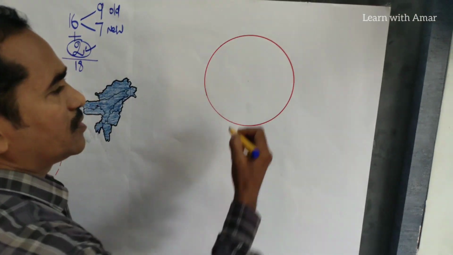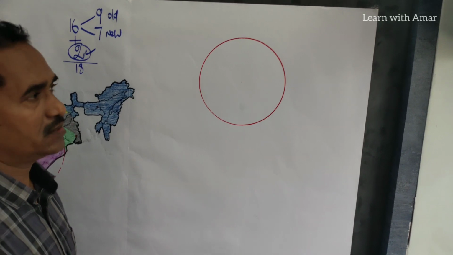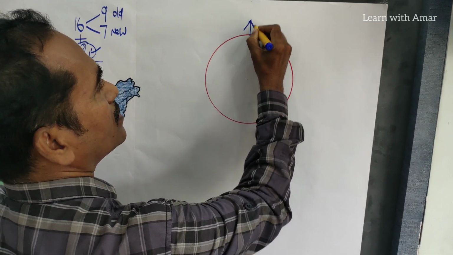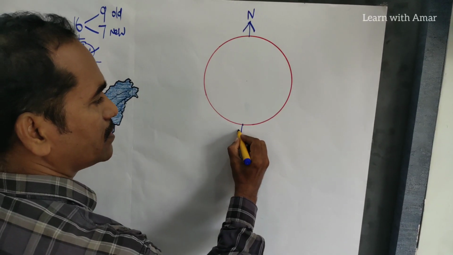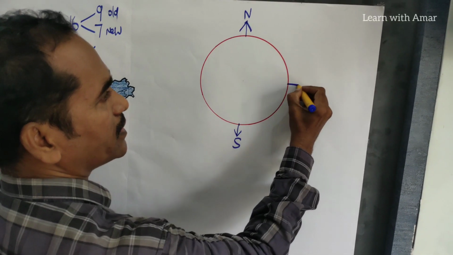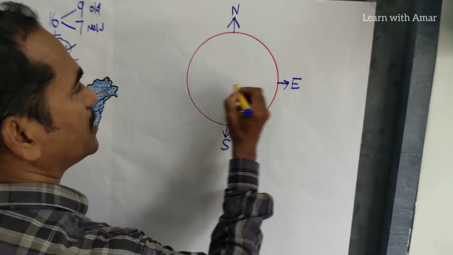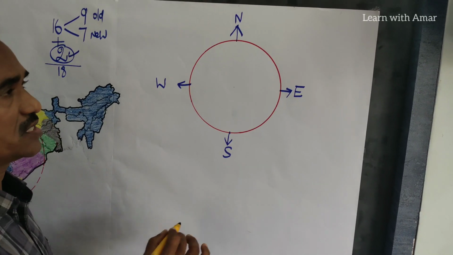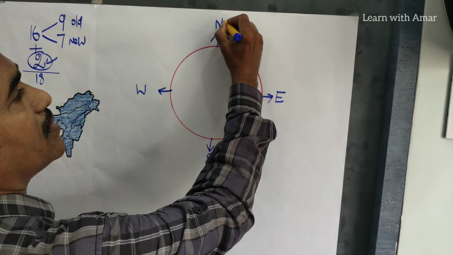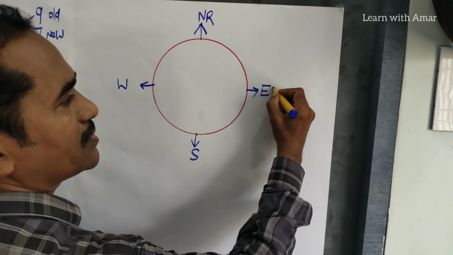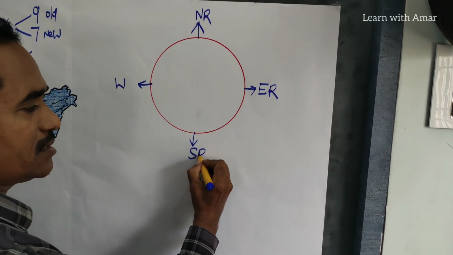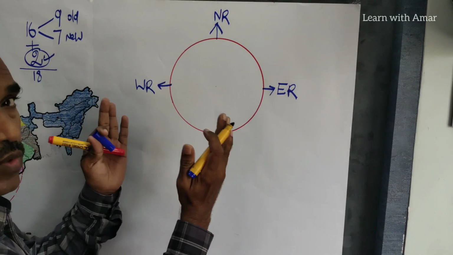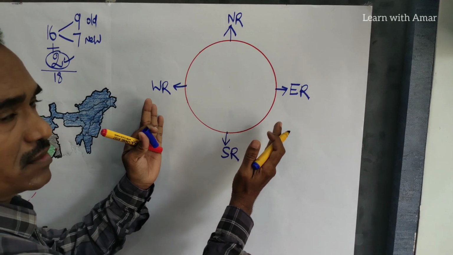What are the primary directions? Everybody knows. This is north, this one is south, this is east, and this one is west. So these four are the primary directions. N for north, for Northern Railways. Then Eastern Railways, Southern Railways, Western Railways. Now we locate these four directions on the India map.